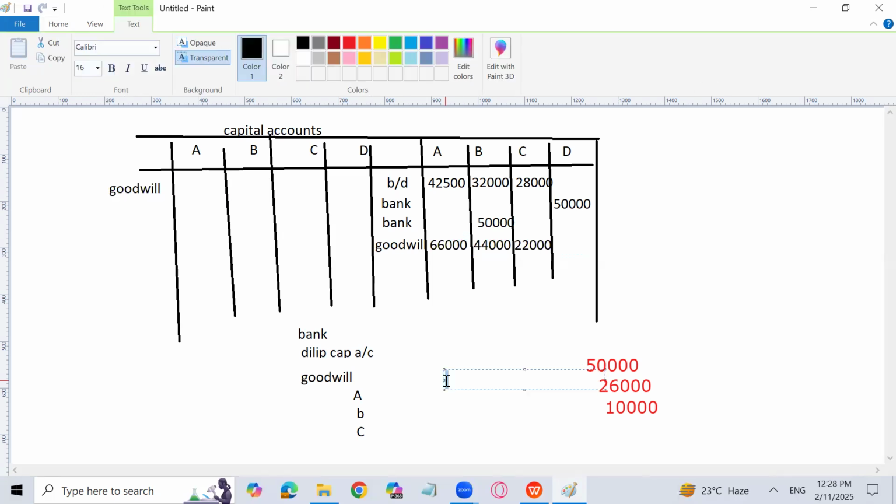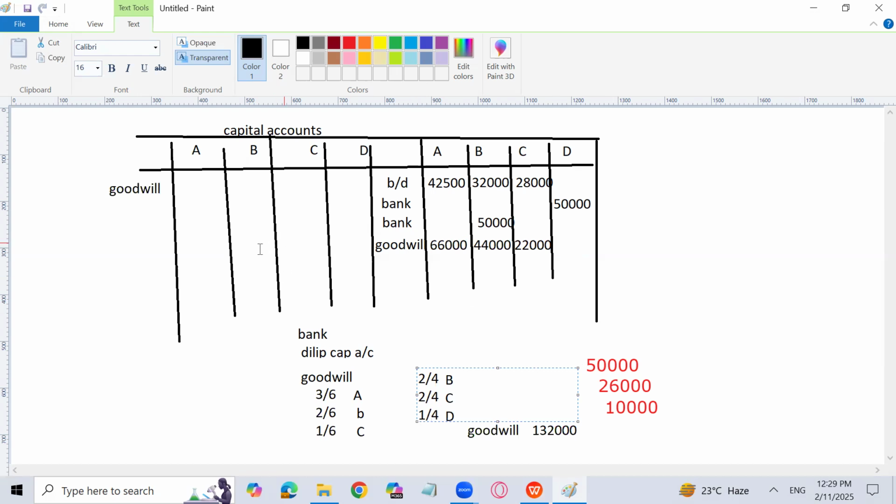Now what entry am I going to pass? B capital account, C capital account, and D capital account are going to be debited, and goodwill is going to be credited with 132,000. Now we will write off the goodwill with the ratio of 2, 1, and 1. This is 2 by 6, 1 by 6, and 1 by 6. And this is going to be 2 by 4, 1 by 4, and 1 by 4.